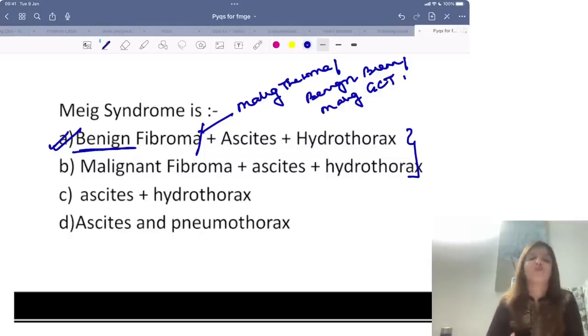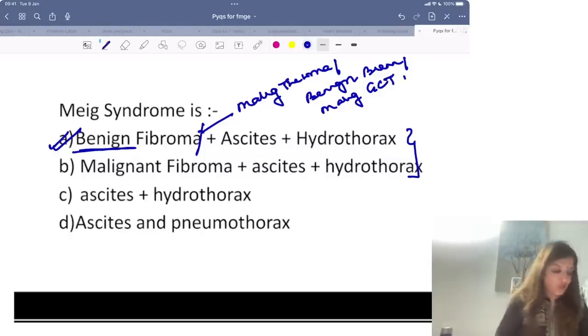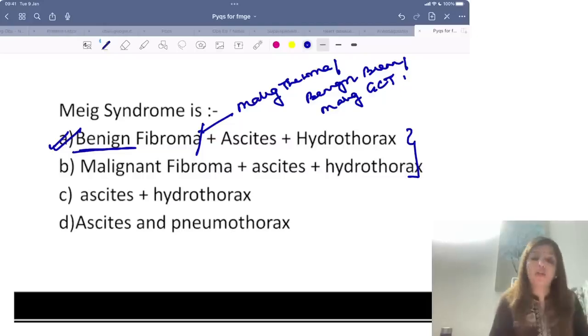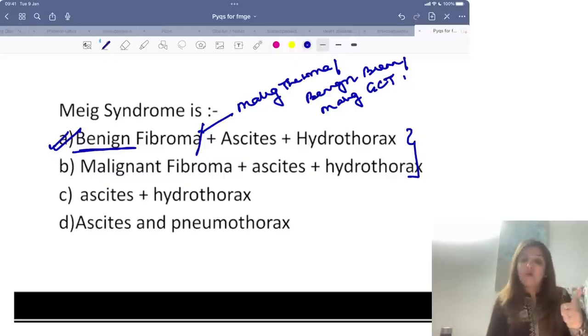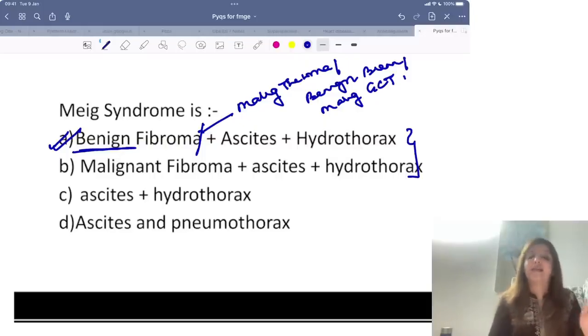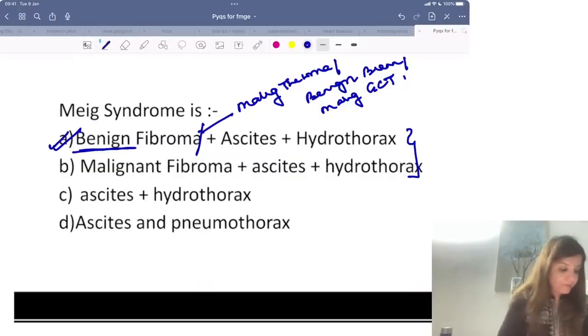Then also I would have called it Meigs syndrome. Clear? No, Brenner's is not associated with pseudo-Meigs. Children, this is a change which has happened. Fibroma, thecoma, Brenner, granulosa cell. With all four, if you are getting ascites and hydrothorax, that is Meigs, right? Apart from these, if you are getting right-sided pleural effusion and ascites due to any other reason, then that's pseudo-Meigs.